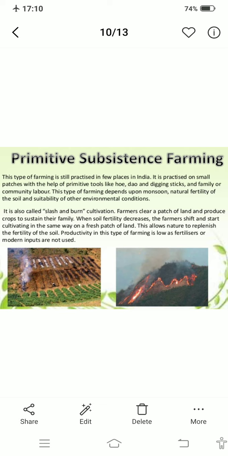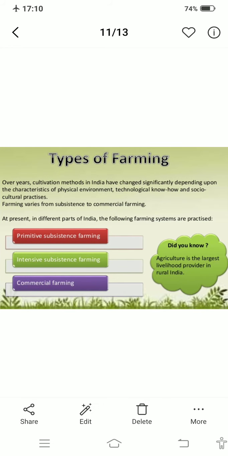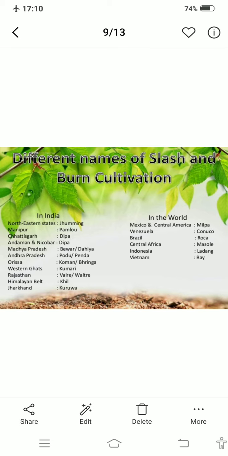All right. So this is primitive subsistence farming and it is known by different names in different places. This is the chart. You can read the names, you can pause the video and write the names, because it can be asked in the exam that in Manipur, what is this slash and burn cultivation known as. So you have to write the names. Like in the northeast states, what it is called, you have to write that it is called jhumming. So different names are there, and you have to remember all these names. Please pause the video and write all the names, and where each is called by which name.